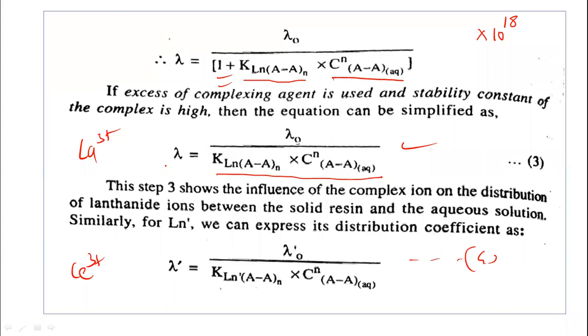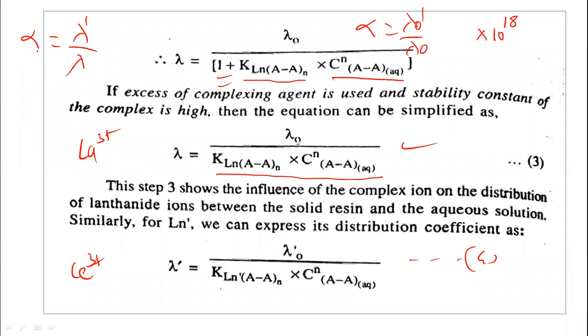Now according to this, we will get the new separation factor alpha. The new separation factor alpha is equal to lambda dash upon lambda. The separation factor will change now because the distribution coefficient will change. Previously we took the separation factor alpha equal to lambda 0 dash upon lambda 0. But due to the addition of the complexing agent, lambda 0 changes to lambda, so it is lambda dash upon lambda.